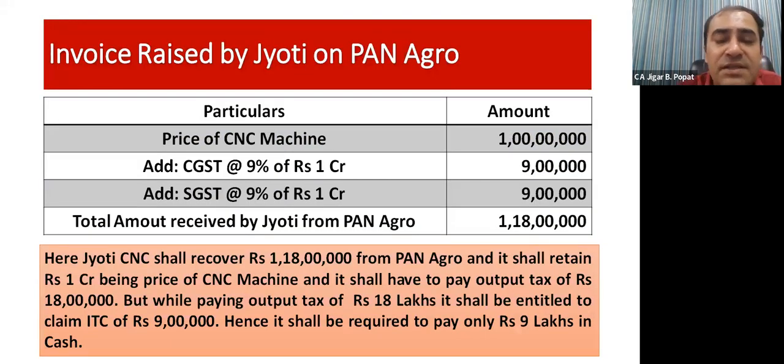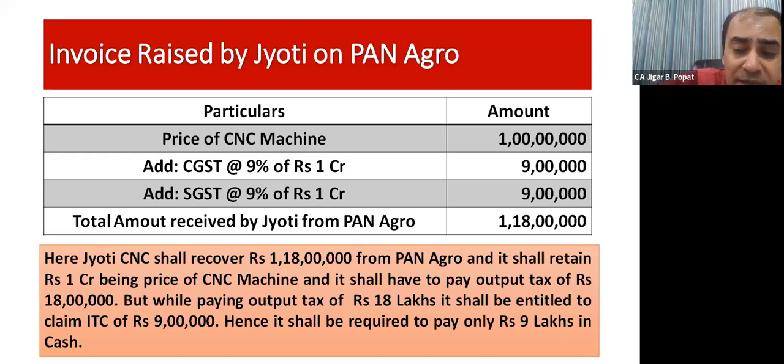Now understand, this is the outward supply of Jyoti. Invoice raised by Jyoti on Pan Agro while selling the CNC machine. Out of steel, Jyoti CNC has converted it into a CNC machine and the price of the CNC machine comes to 1 crore, on which Jyoti will collect 9% CGST and 9% SGST. So 9 lakhs each. And the total invoice value which will be collected by Jyoti from the buyer Pan Agro would be 1 crore 18 lakhs.